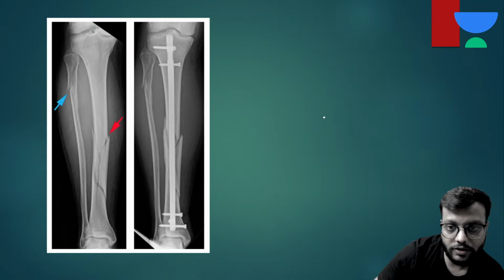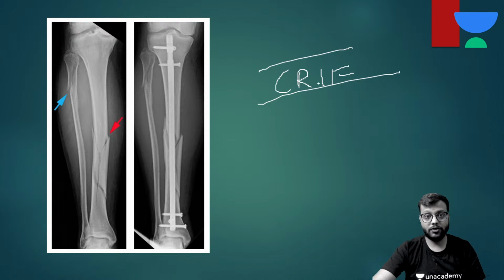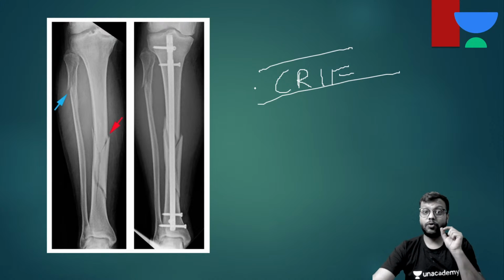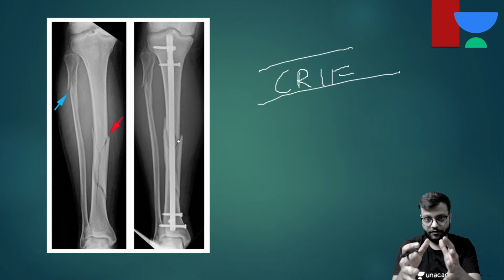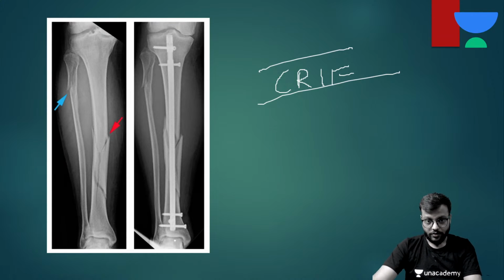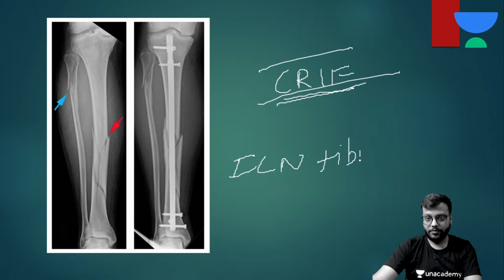Okay, this is also CRIF, but you will say, sir, here a nail has been inserted, so this should be open reduction. No, open reduction is where you open the fracture site. Here we do not open the fracture site. Here we make an entry point. You make an entry point, you insert the nail, right, and you hold the fractured segment in alignment. You insert the nail, then you fix the nail by putting screws at the distal and the proximal end. So this is also a type of CRIF, and this is an intramedullary nailing of tibia.